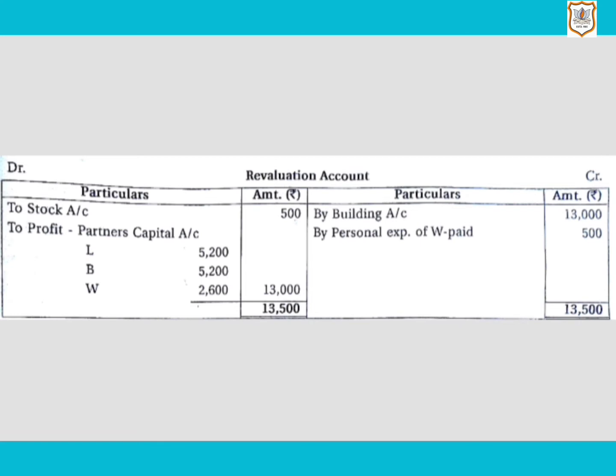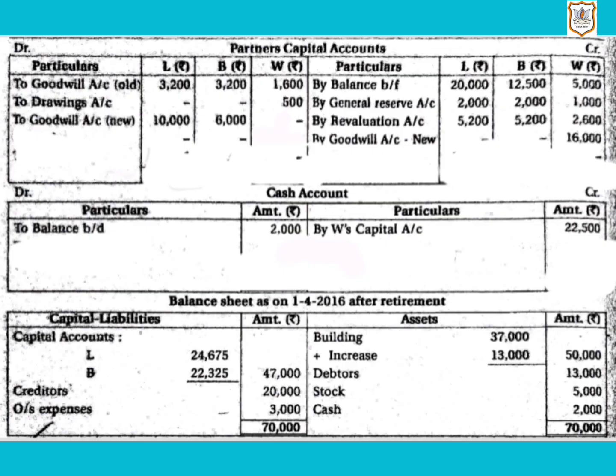Now we will close revaluation account. Here, if we close it, we will find difference on debit side, that is rupees 13,000, which is revaluation profit, which will be distributed among all the partners in their old profit and loss sharing ratio, that is 5,200 to L, 5,200 to B, and 2,600 to W, which will be transferred to partners capital account on credit side.